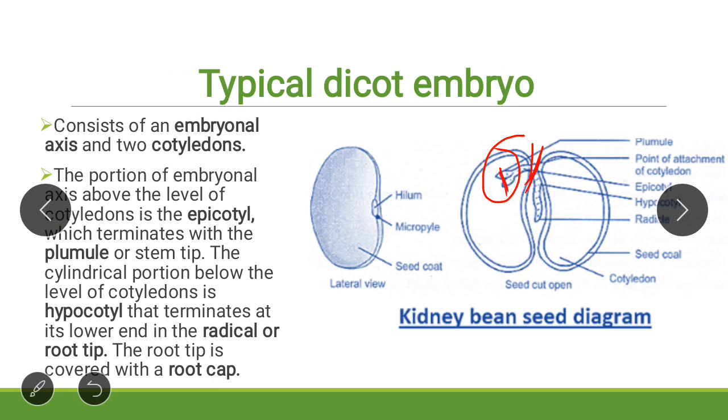This structure is the plumule. The portion of embryonal axis below the point of attachment of cotyledons is the hypocotyl, and this hypocotyl terminates into the root tip, and this root tip is covered by the root cap. See here.